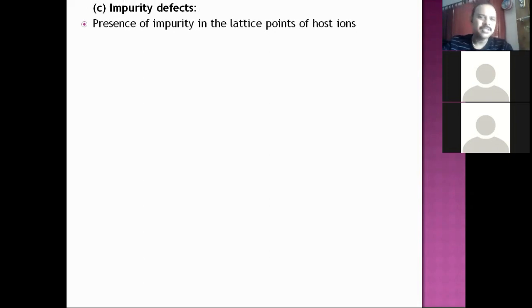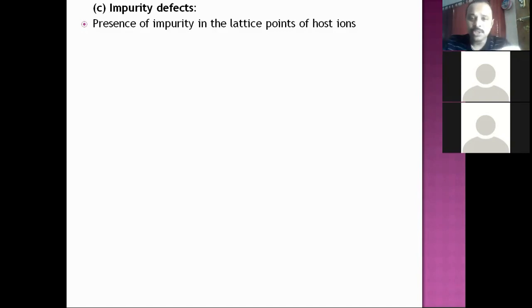As the name itself suggests, some impurity is present in addition to all the ions. The impurity has to be accommodated in some of the places. Either the host ion may vacate, or the impurity may settle down in a vacant space. But any deviation in the regular arrangement induces a defect. So in case of impurity defect, the impurity is present in the lattice point of the host ion. Some host ions will be replaced by impurity ions.